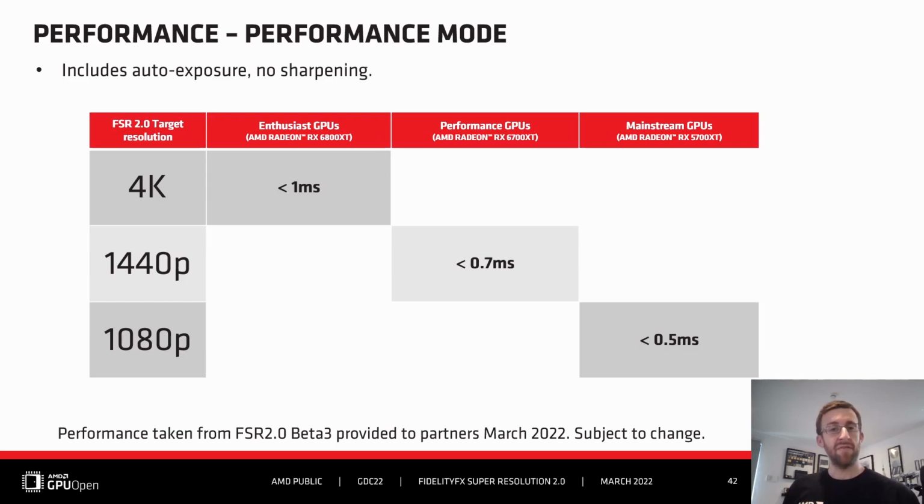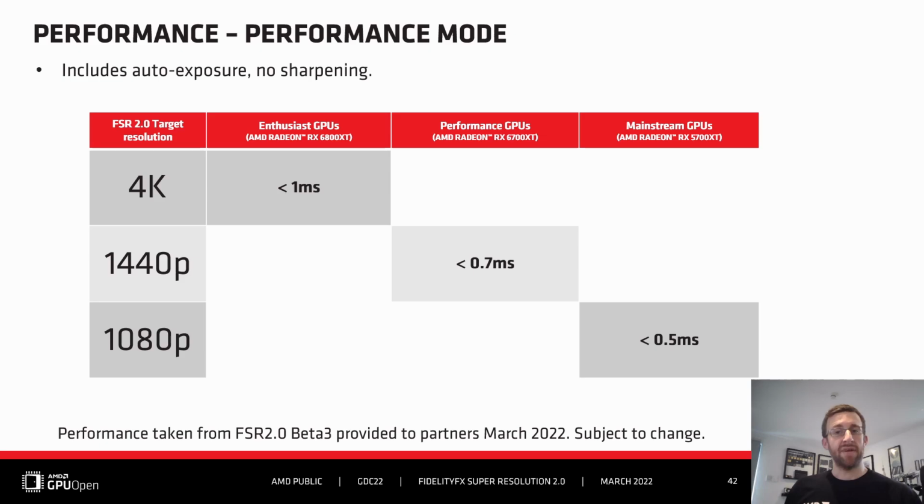With FSR 2.0, the quality mode has a small impact on the length of the pass, but will give a larger benefit over the entire frame. With the performance preset, which is a 2 times upscale factor, we see that the AMD Radeon RX 6800 XT upscales from 1080p to 4K in less than 1 millisecond.